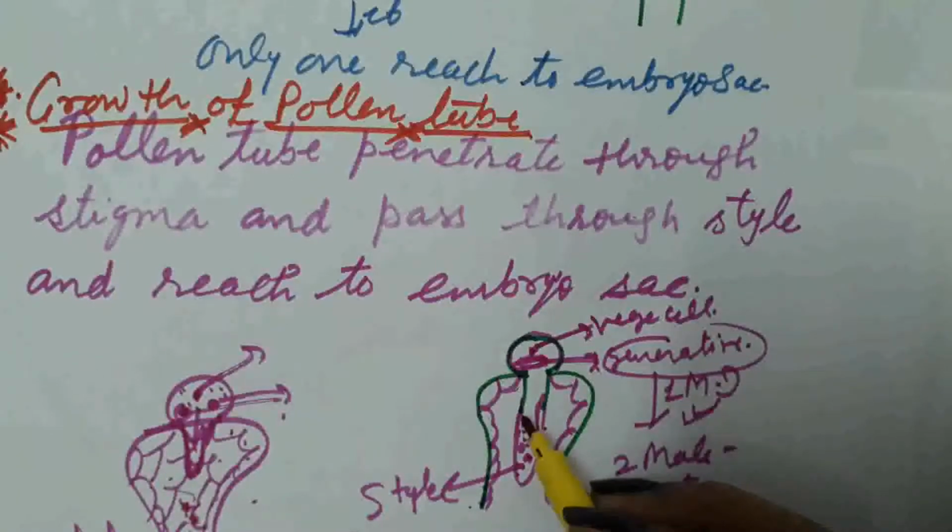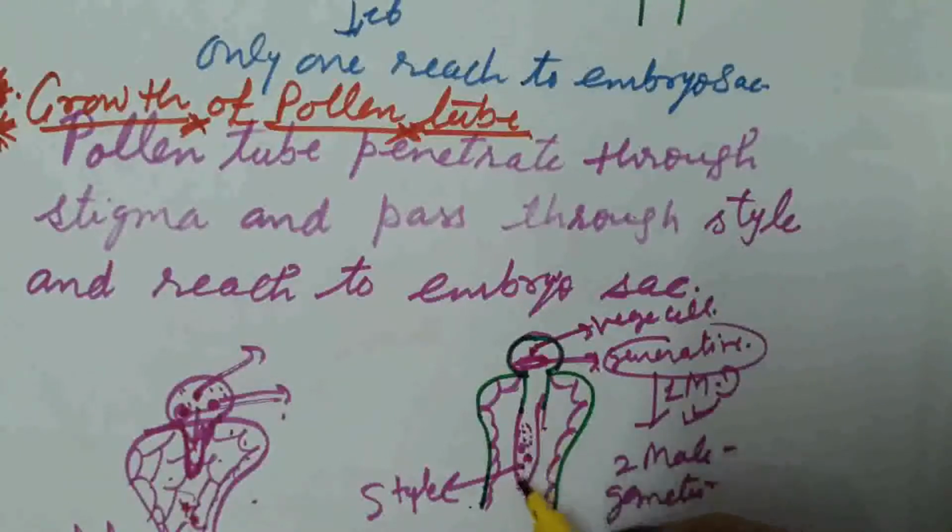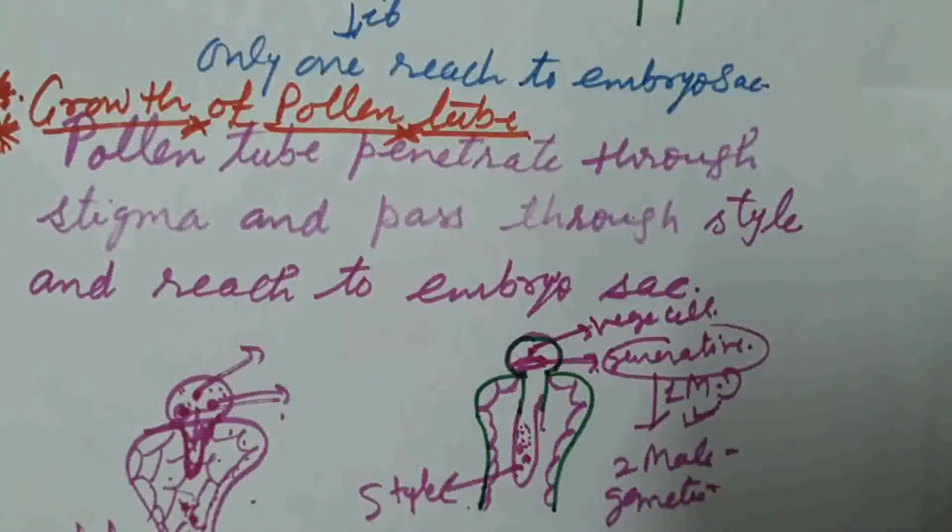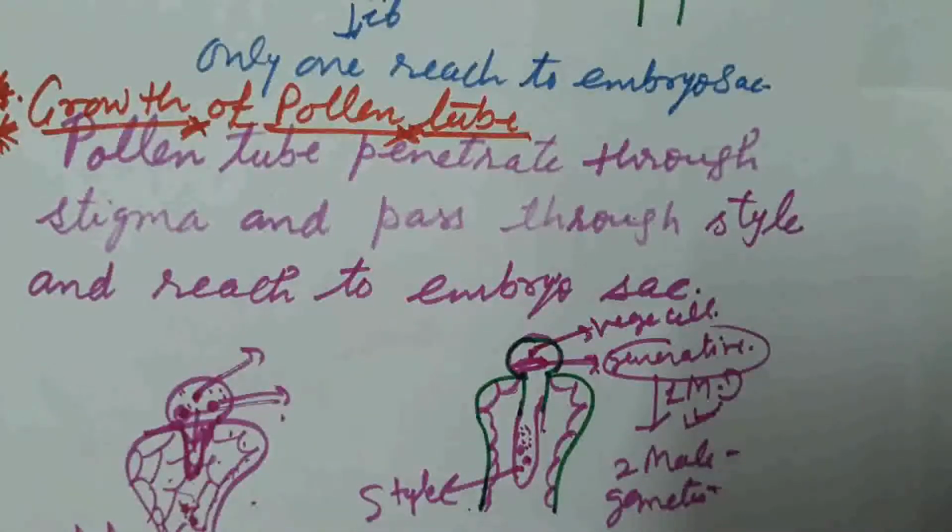And now growth of the pollen tube takes place, and this pollen tube reaches the embryo sac. How it penetrates inside the embryo sac, we will study in our next video.